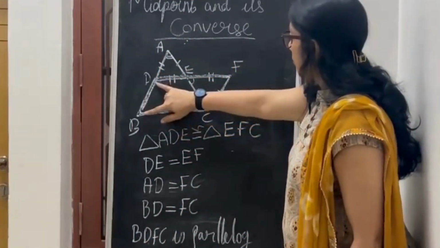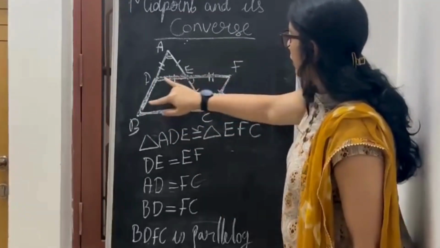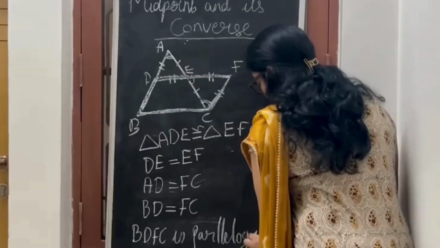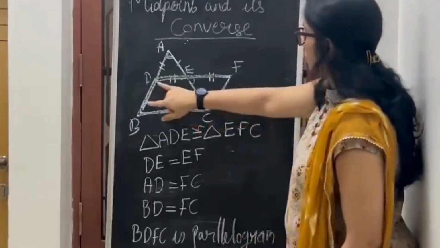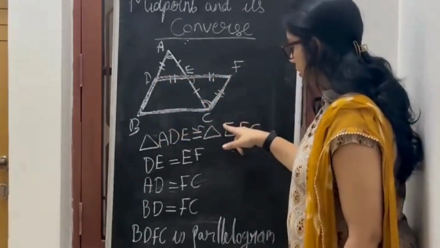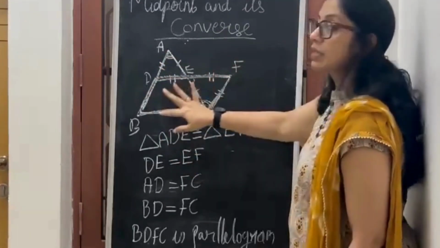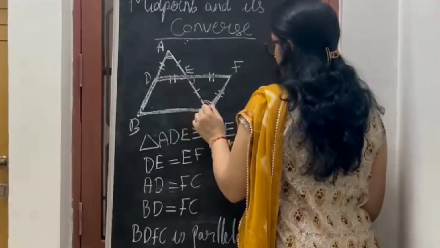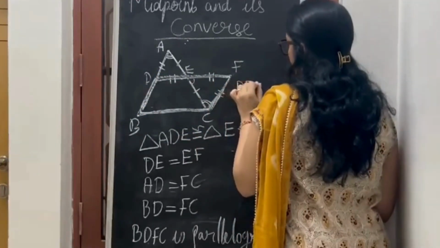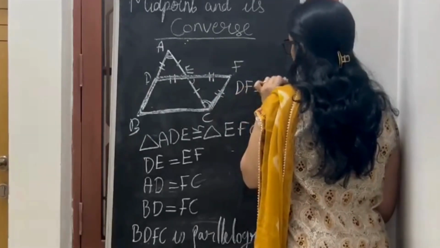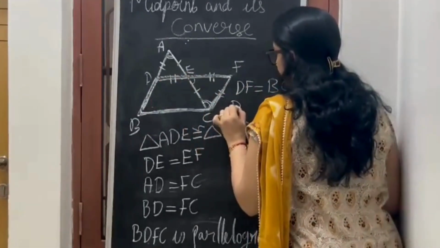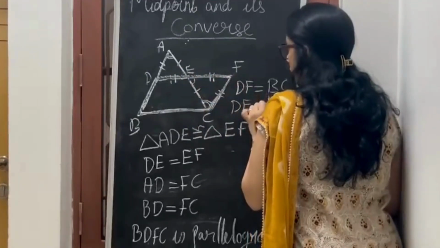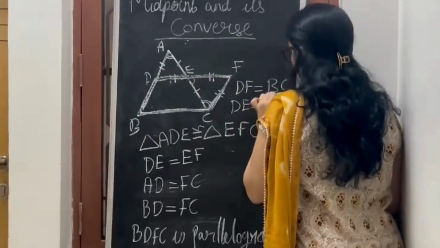Because these two are equal to each other and they are parallel to each other, I proved that this is a parallelogram. Now, when it's a parallelogram, obviously DF is equal to BC. So now DE is equal to half of DF.